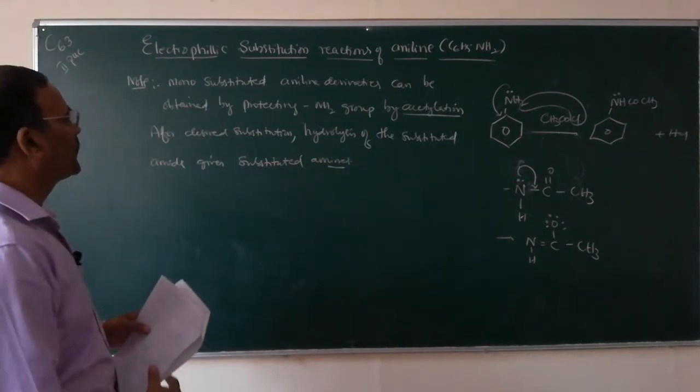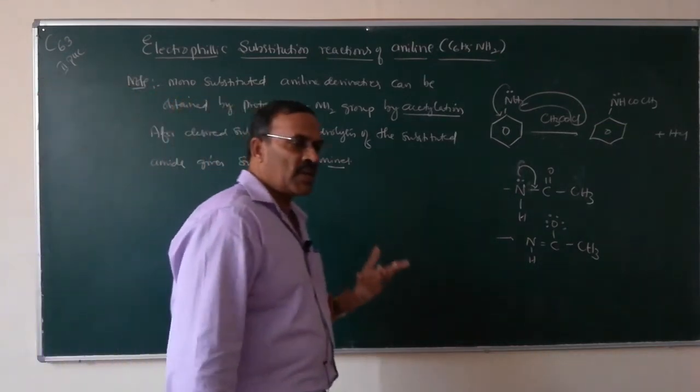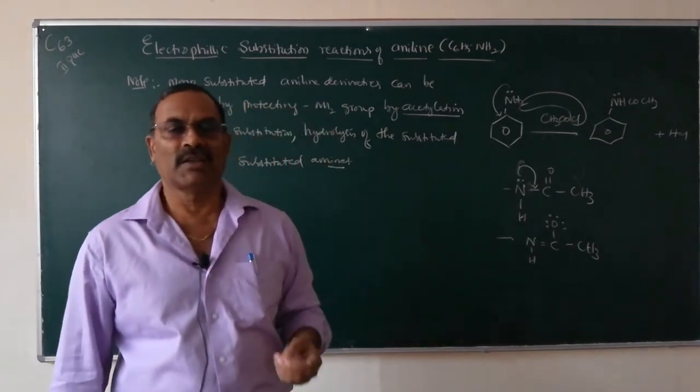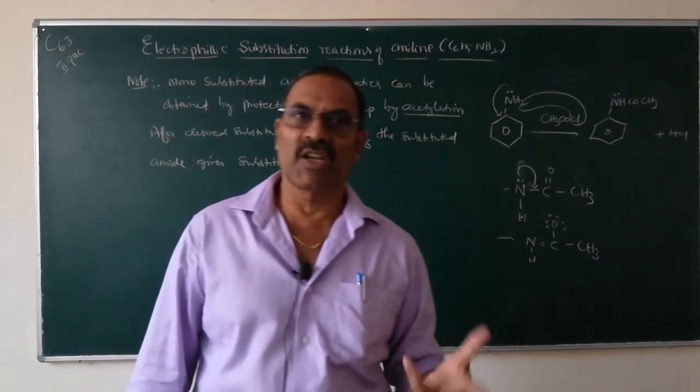So for aniline, during nitration or bromination, you will get a mixture of ortho and para derivatives. In case of nitration, we also get meta substituted derivatives.